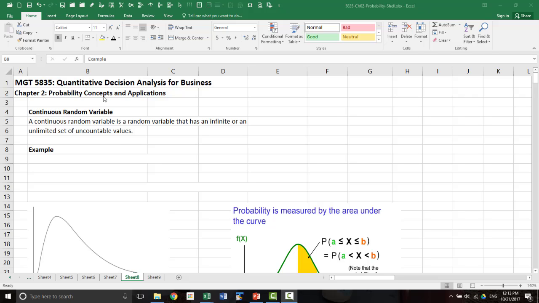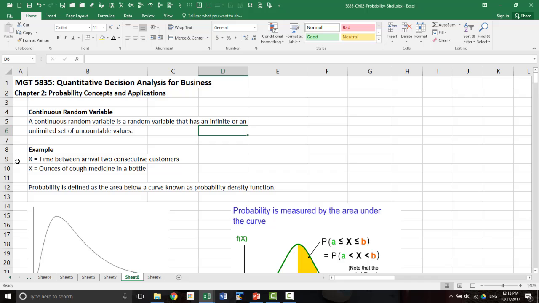So here are some examples. Time between arrival of 2 consecutive customers, or the content of a cough medicine in a bottle, how many ounces are contained in the bottle. Those are some examples.